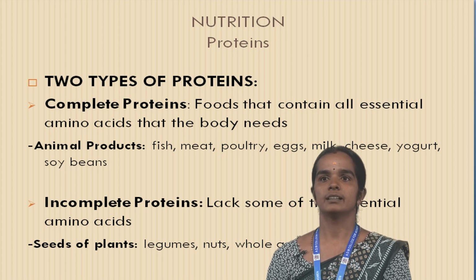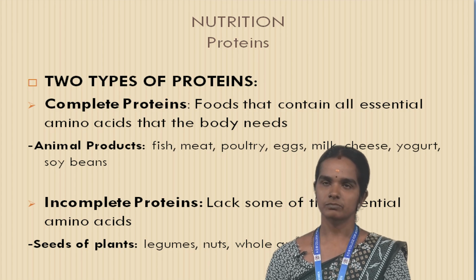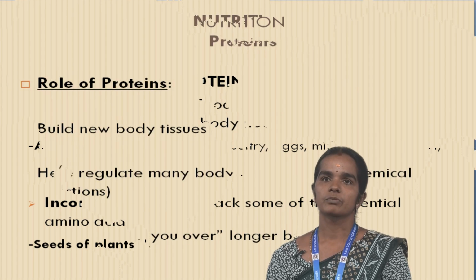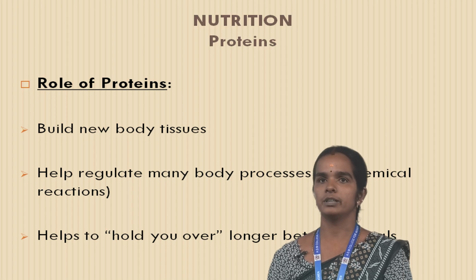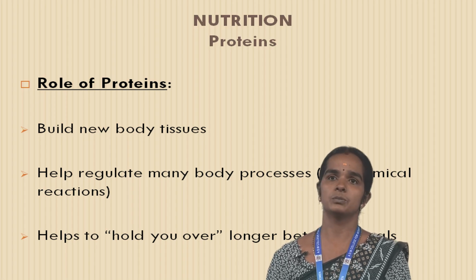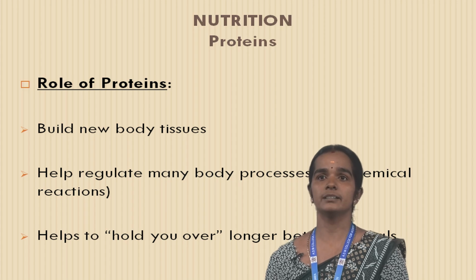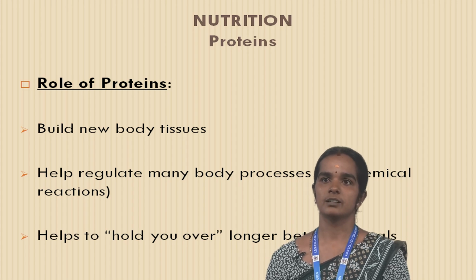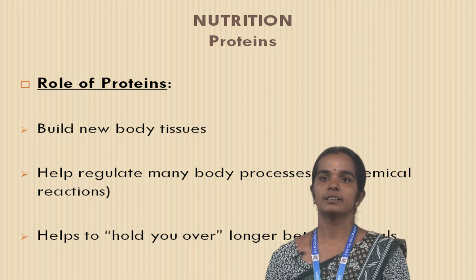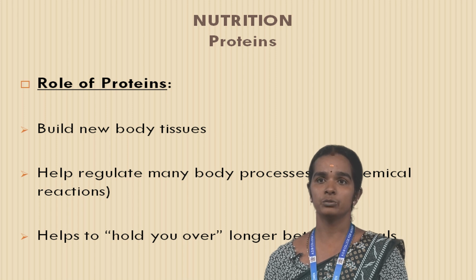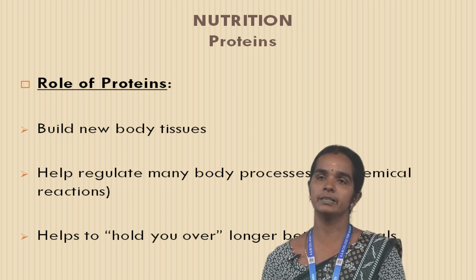For example, nuts, whole grains. This is the role of protein. It is mainly used to build new body tissues, helps regulate many biochemical reactions, and helps hold you over longer between meals.